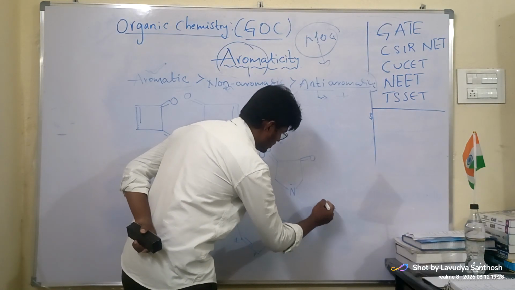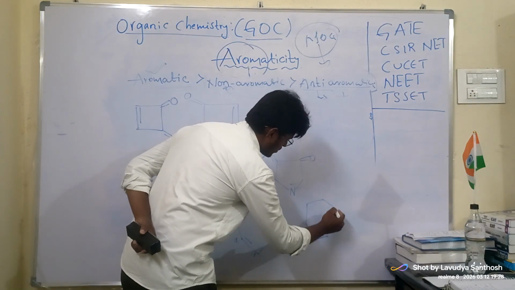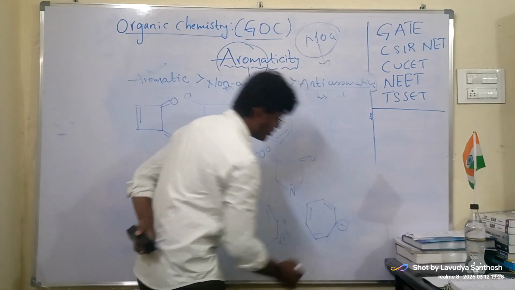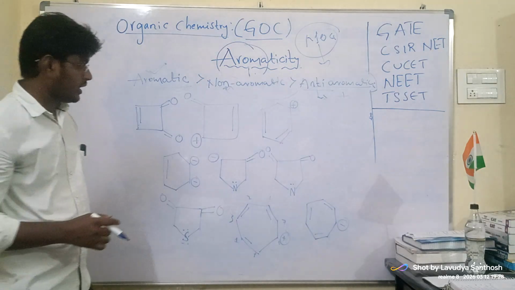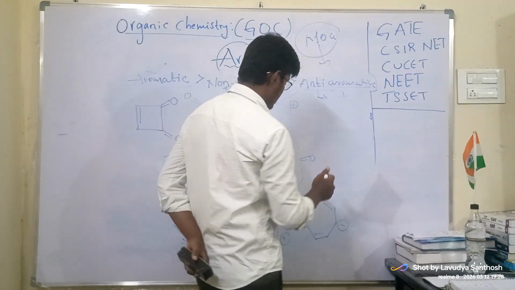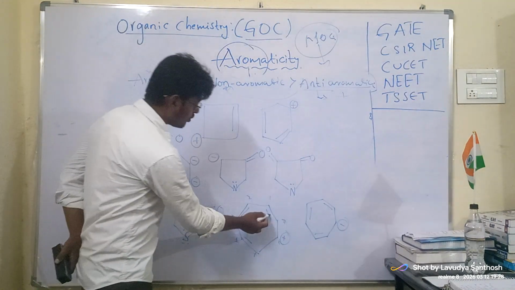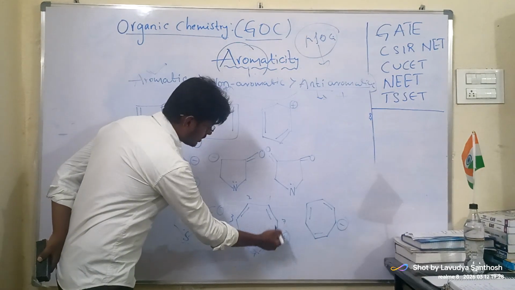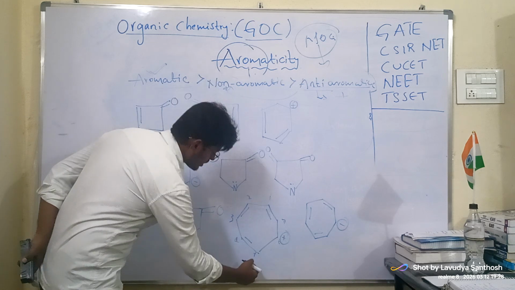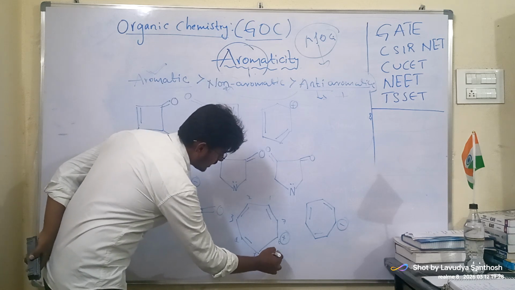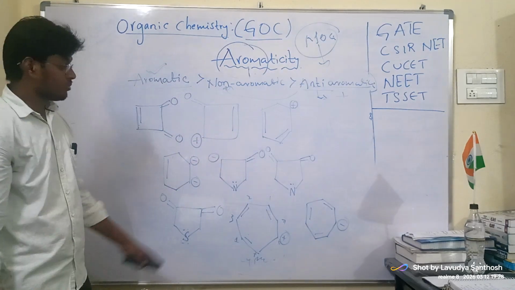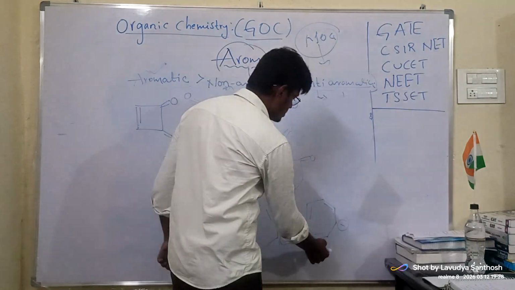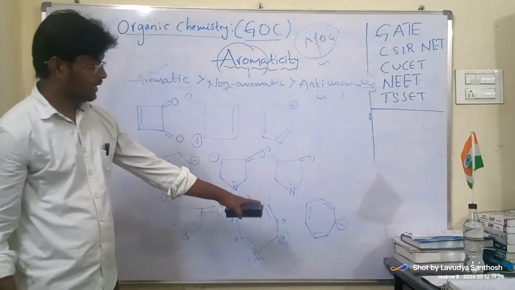These are annulenyl compounds, trienyl, nothing but 1, 2, 3 trienyls. So hepta, 7: cycloheptatrienyl cation. This is cycloheptatrienyl anion.